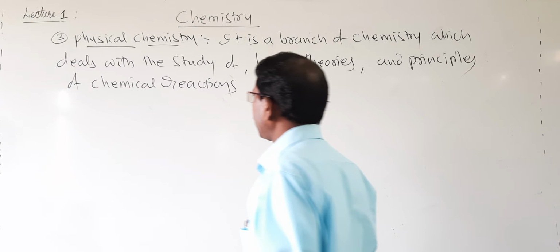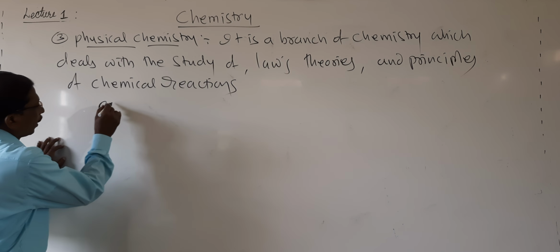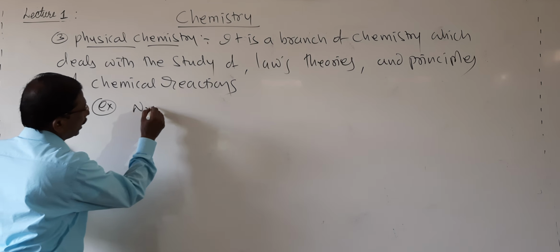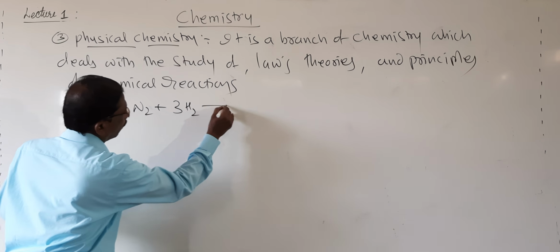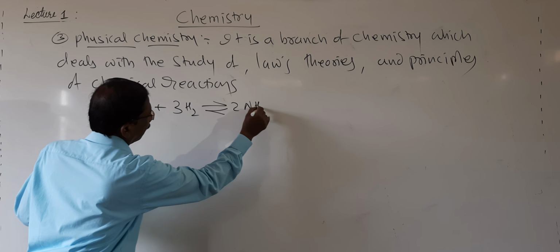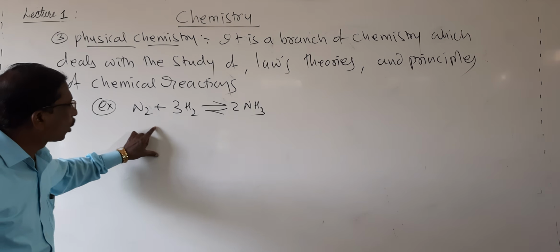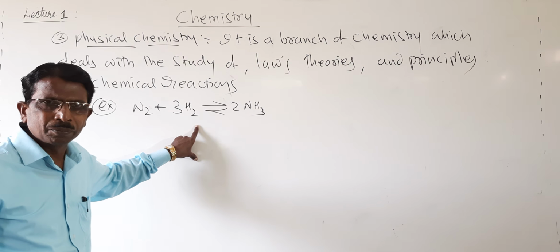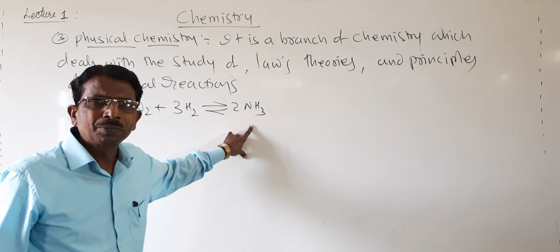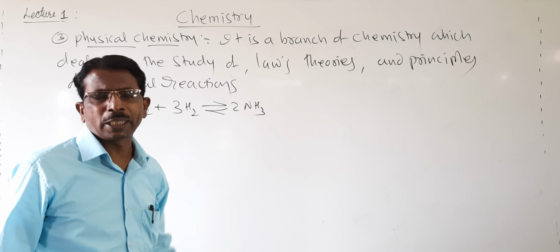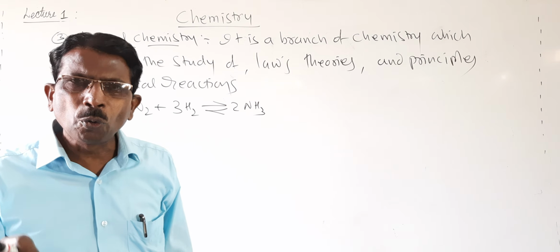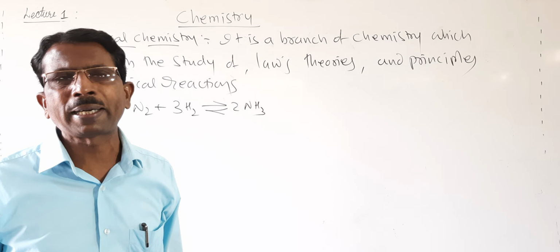For example, look here, how this reaction takes place: when nitrogen combines with hydrogen, it forms ammonia. How does the reaction take place, and how can we increase the rate of the chemical reaction?